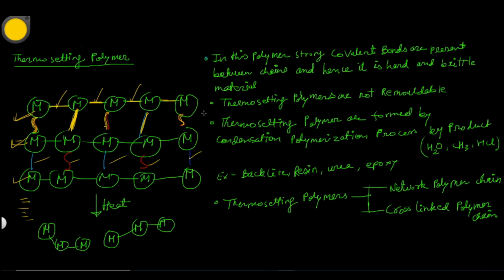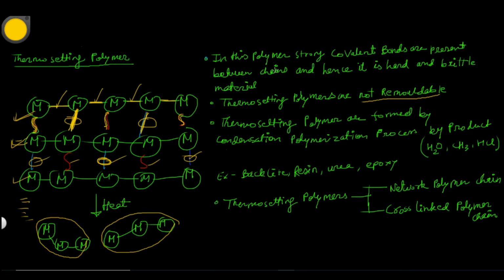Due to this, it is not remoldable. In between the linear chains, covalent bonds are present. So once it breaks, we cannot remold it again because of the covalent bonds present between the chains. Suppose we heat this polymer and it breaks in this fashion. We cannot remold it because we cannot form covalent bonds between these two chains. So it is not remoldable.